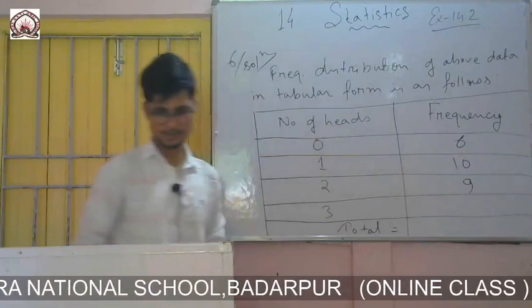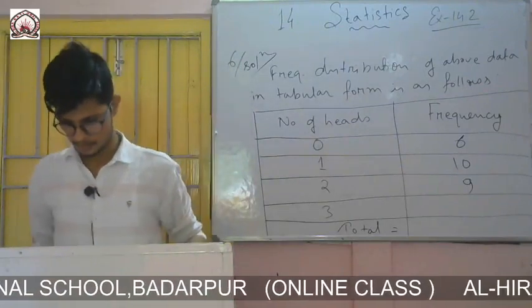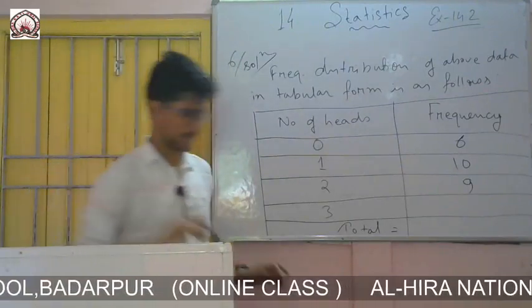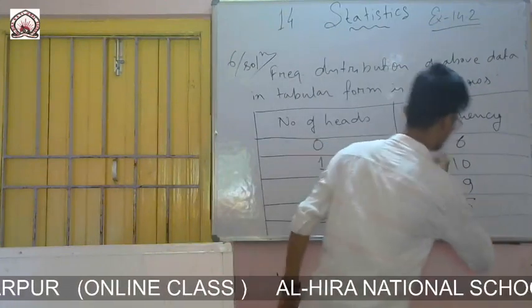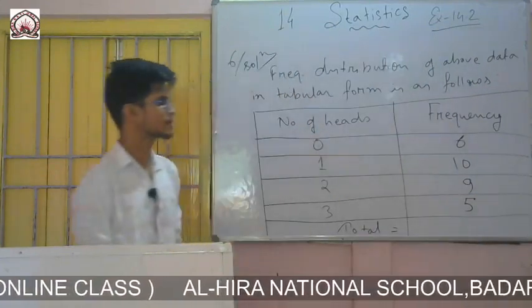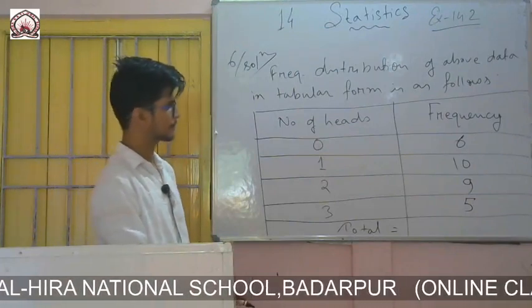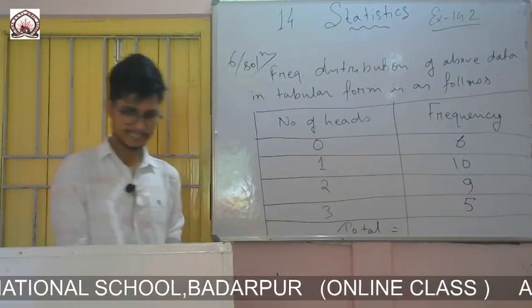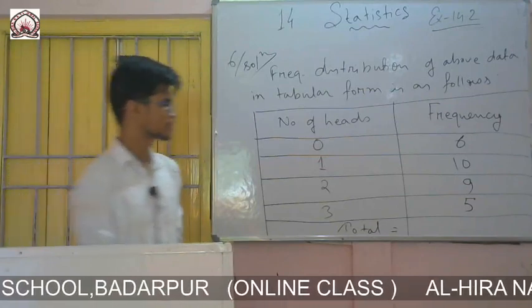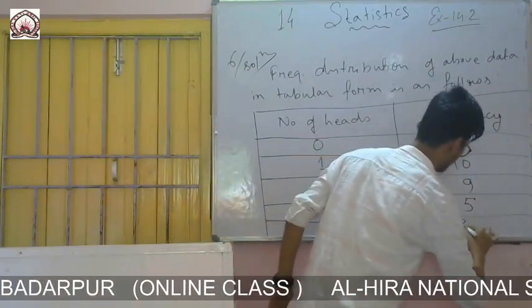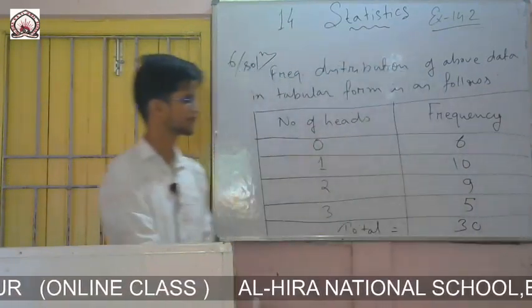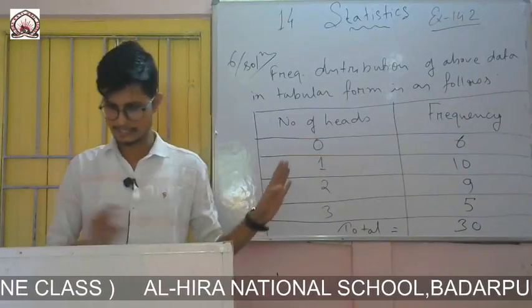And last one 3: 1, 2, 3, 4 and 5. Only 5 times. So the frequency of 0 is 6, of 1 is 10, of 2 is 9 and of 3 is 5. If you add them, you will get 30. So this is the table.